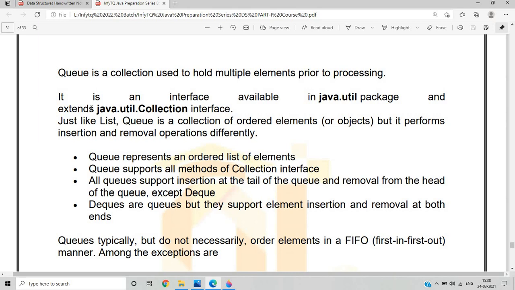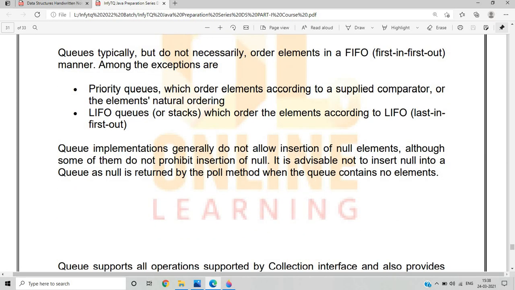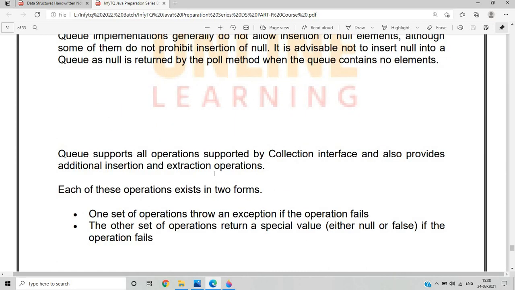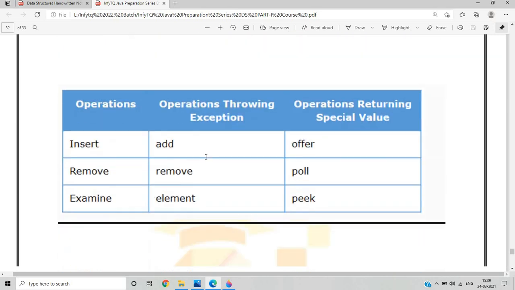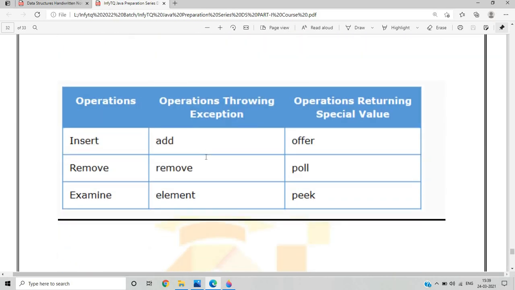What are the exceptions used in the queue implementation? Why do we use the queue implementation for the Collection interface? Because all operations are supported by the Collection interface, and it provides additional methods for insertion and extraction operations. Each of these operations exists in two forms. One of these forms throws an exception, and the other returns a special value. These are some methods used in the Queue interface for the Collection interface that are important.